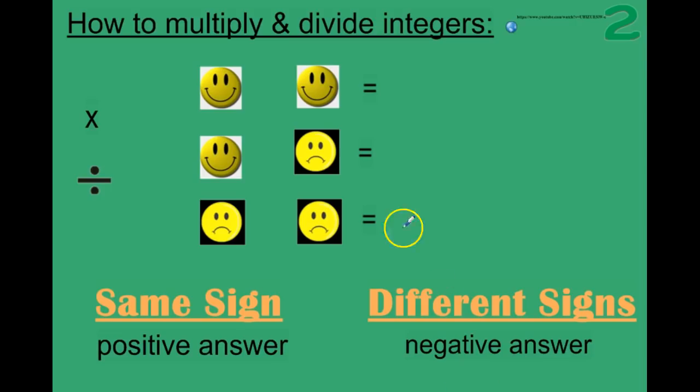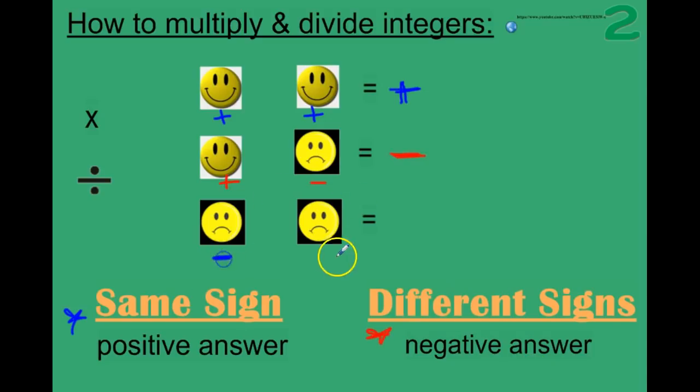So, looking at multiplying and dividing integers, if we have the same sign, both positive numbers, our answer is going to be positive. Right down here, same sign, positive answer. 2 happy people are going to get along, right? They're going to be happy together. If we have a happy person, a positive, and a grumpy person, a negative, well, they're not going to get along. So if we multiply or divide positives and negatives, you're going to get a negative. Different signs, you get a negative answer.